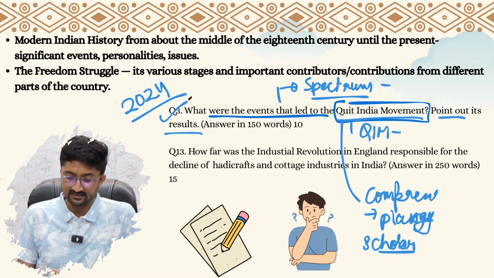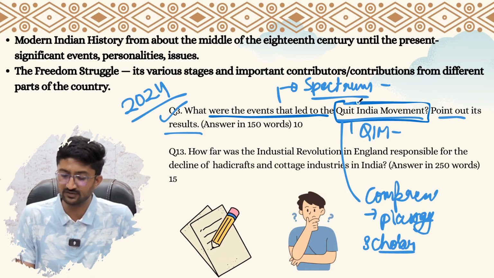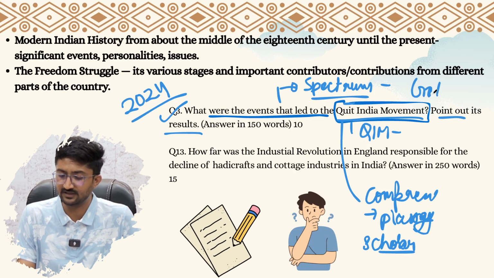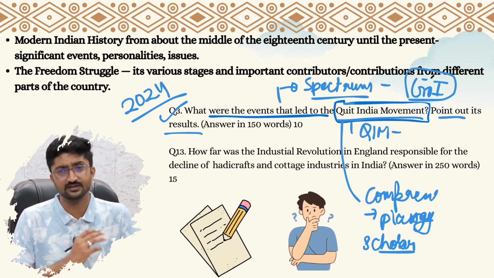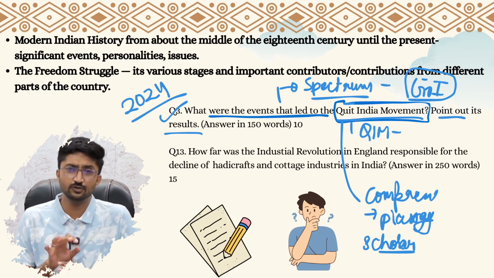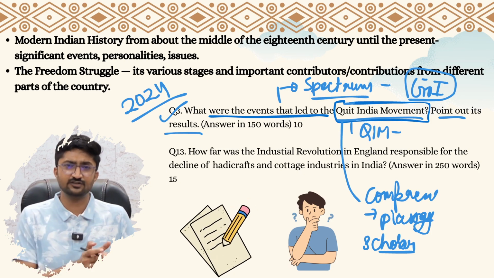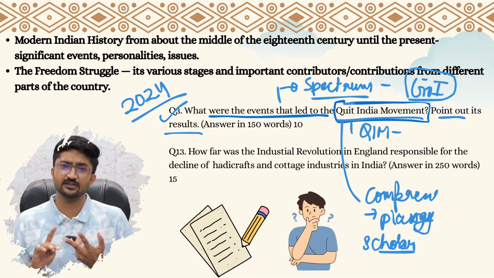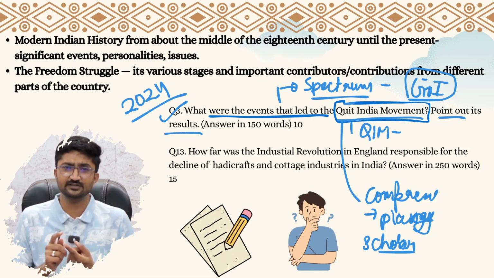Then let's say if you can relate it with some contemporary relevance, if the government of India created or announced some celebration in remembrance of this movement, then it would be even better, right? So in all, this question required you to have the knowledge of the facts of this particular movement, the leadership of it, the philosophy of it, the events that led to it, and also the consequences that were created by this movement.